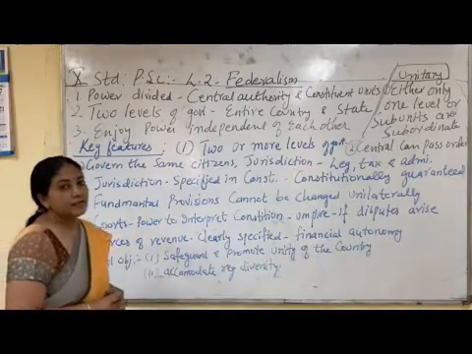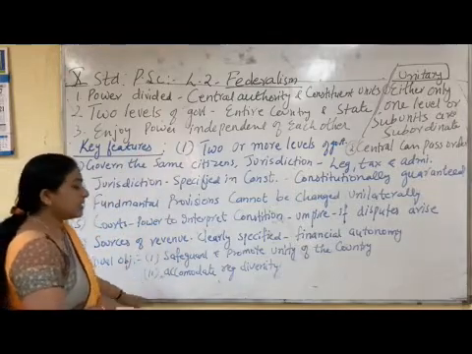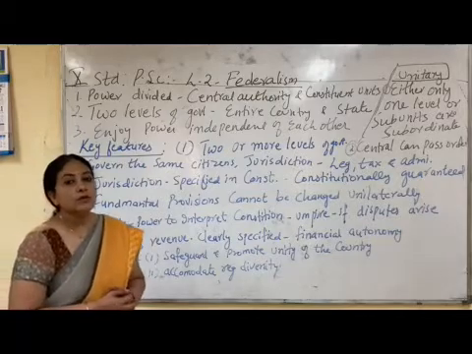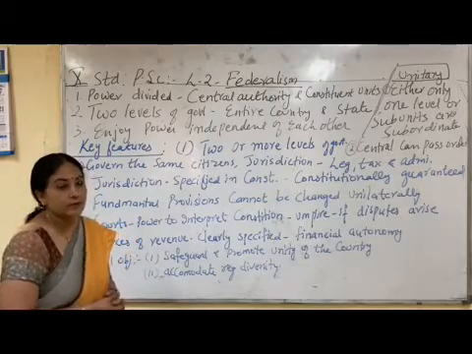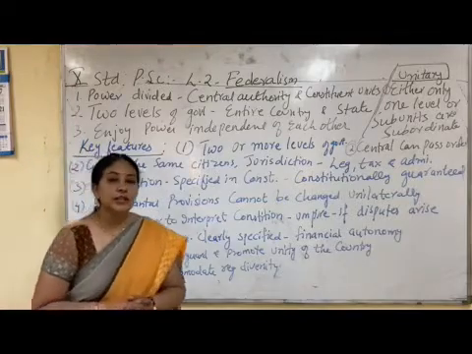And the seventh feature of federalism is that this system serves two objectives. There are two good things about federalism. One is that it safeguards and promotes the unity of the country.